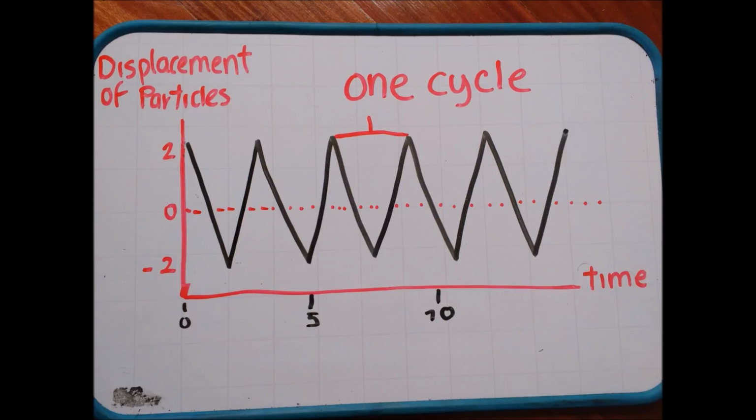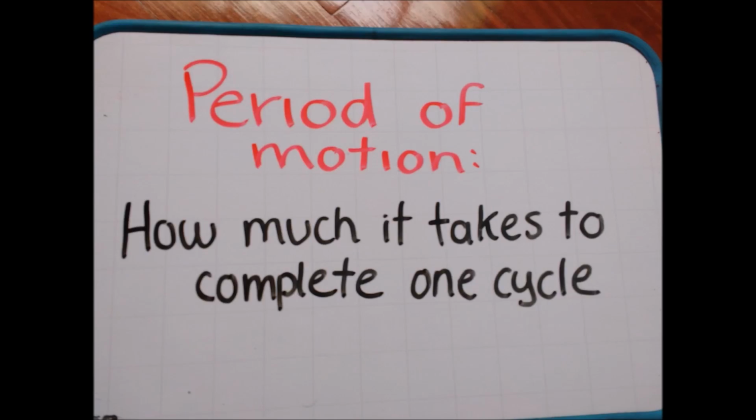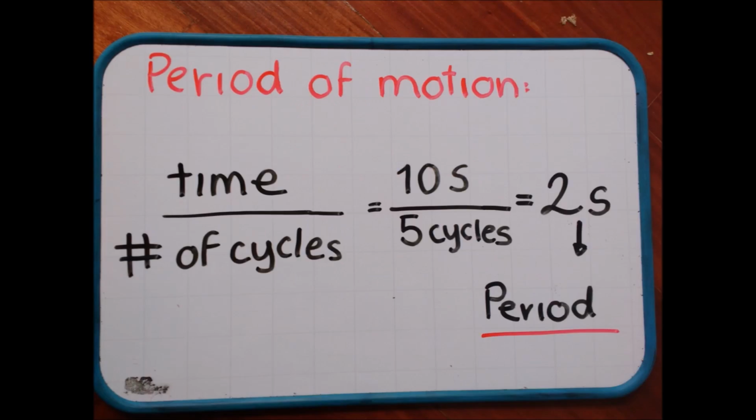If we want to know how much time it takes for the particle to complete just one cycle, we have to calculate the period of motion. To calculate the period, we divide the time by the number of cycles. Let's suppose the total time is 10 seconds and we have 5 cycles. The division gives us 2. So 2 seconds is the period.